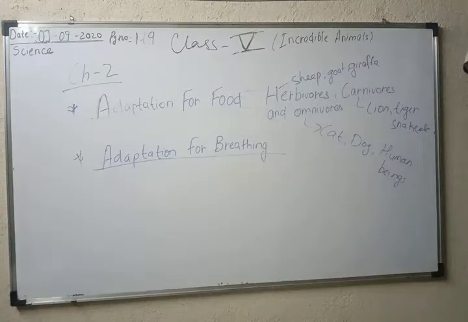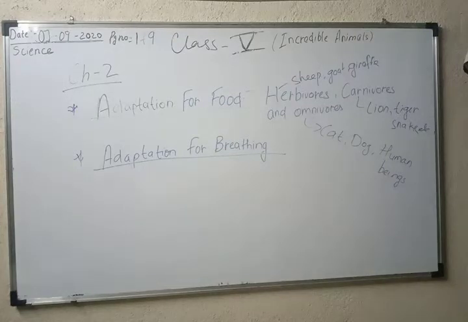A few examples: herbivorous, sheep, goat, giraffe; carnivores, lion, tiger, snake; and for omnivorous, cat, dog and human beings are very common examples.